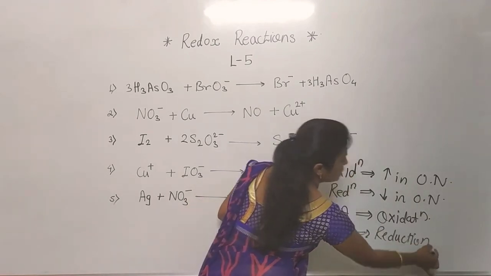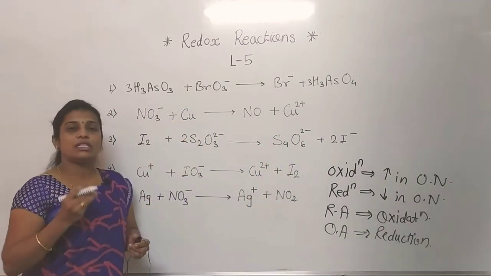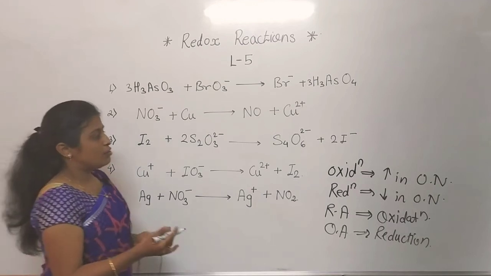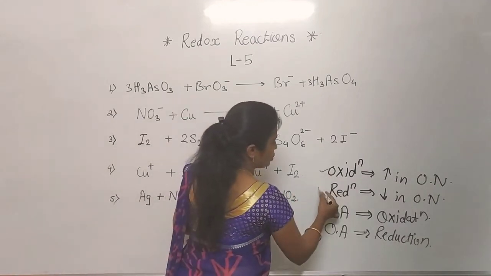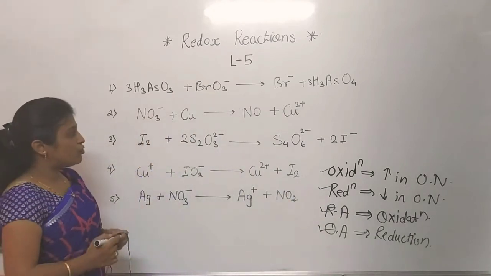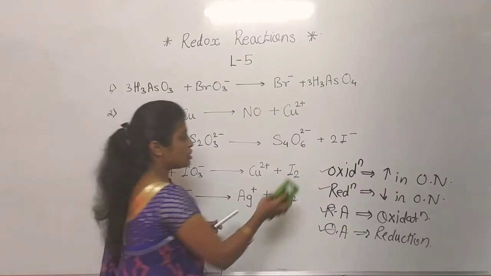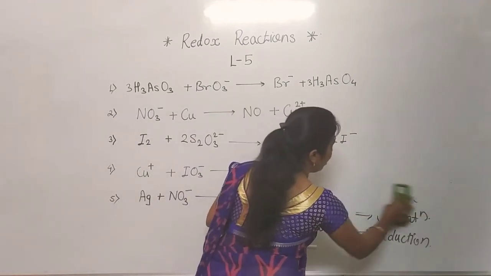So in these reactions already I have written 5 reactions. With the help of these 5 examples, we will see which reaction is oxidation, reduction, reducing agent, oxidizing agent. Okay, before going towards these main 5 reactions, we will discuss small definitions, small reactions.